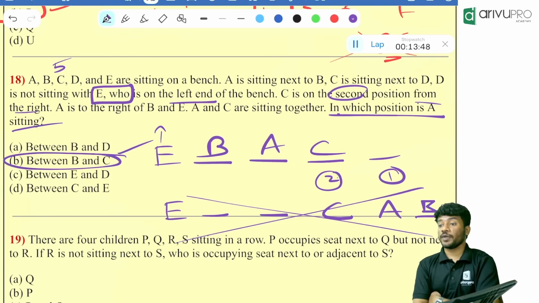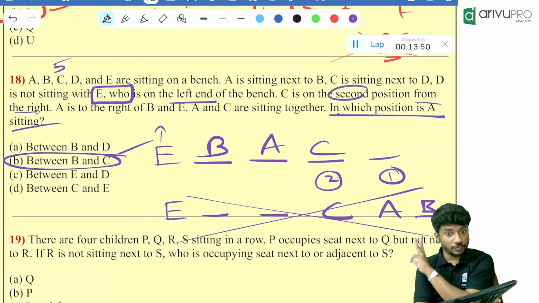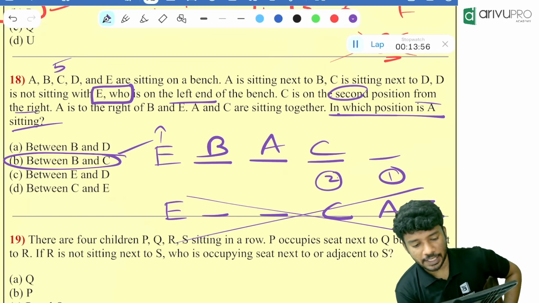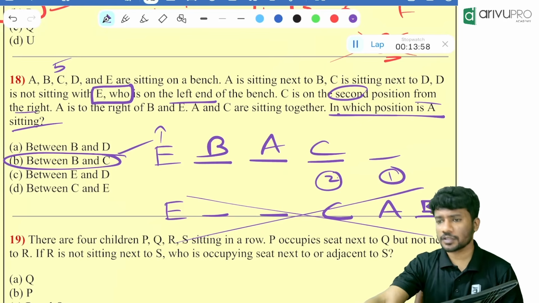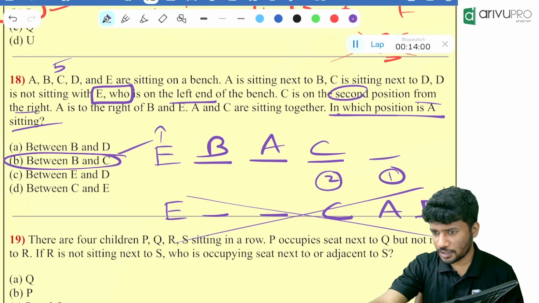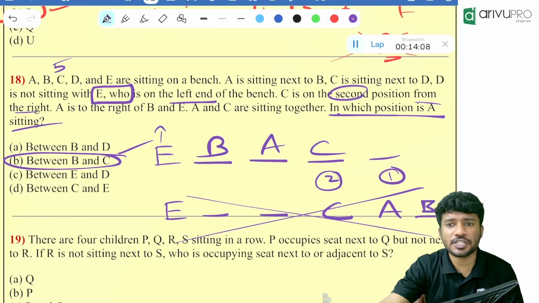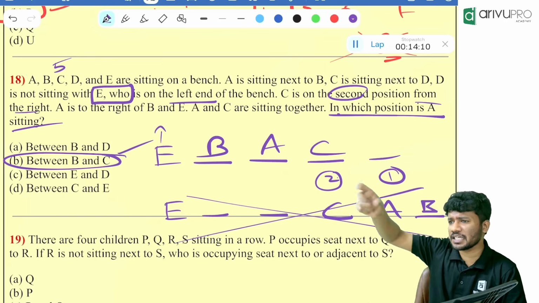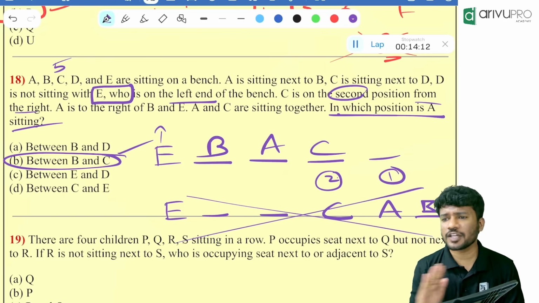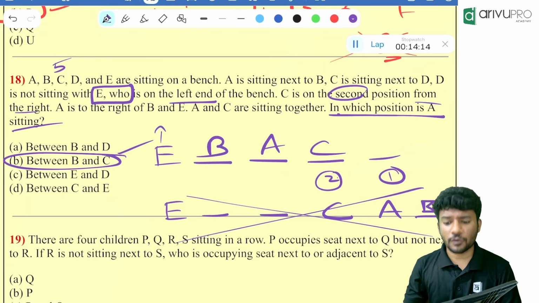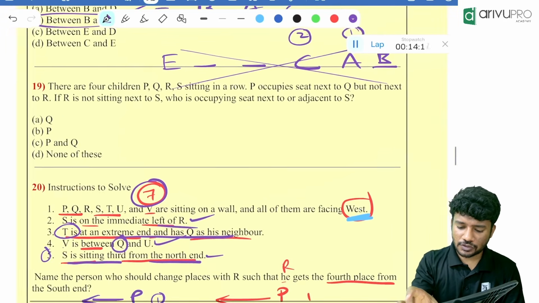Understood? Always keep the number of people in your mind. Without knowing the number of people, you will get a wrong answer. Yes, between B and C. We did a similar question already. That time C was sitting third position from the right. They will change the question pattern again and again by just changing a few things. At the end of the day, you will get the answer, so always follow the approach.